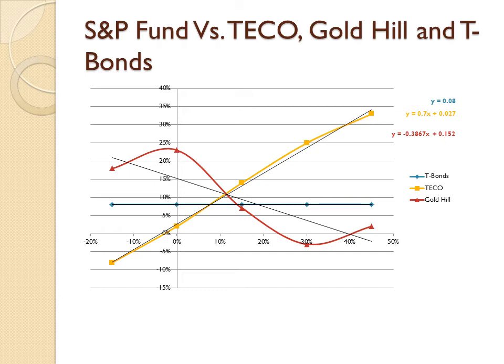This here shows the slope of each of the three: the T-bond being in blue, TECO being in gold, Gold Hill being in red. This here determines the beta of each of these investments. The beta of TECO being 0.7, as we see in the slope intercept. The beta of Gold Hill is negative 0.3867. And of course, there's a beta of 0 for the T-bonds because there is no risk at all.